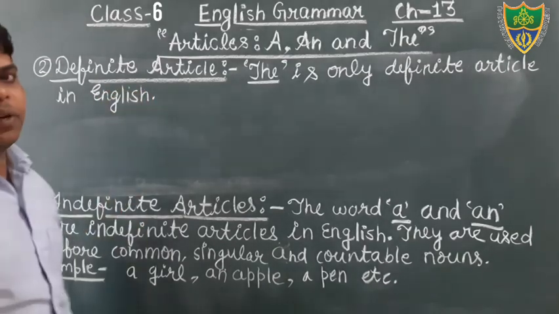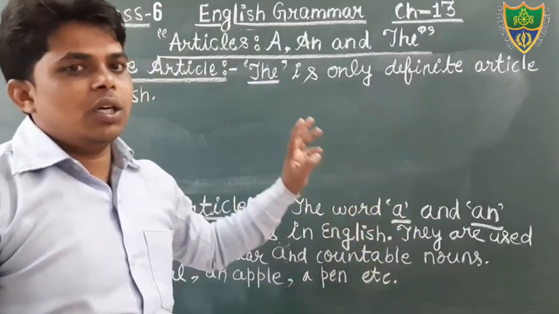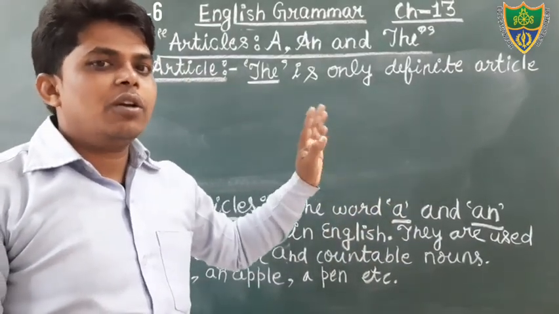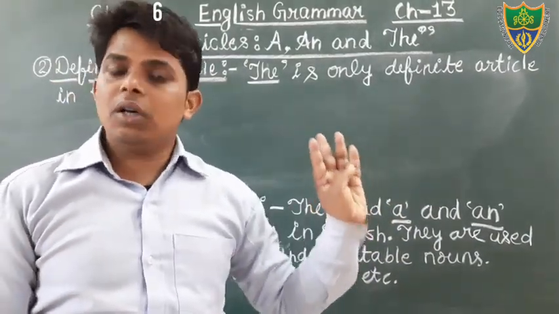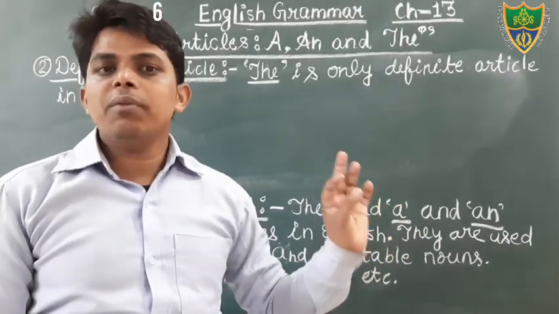Okay, students, we will read the use of each letter. We will also read the use of a, use of an, use of the.